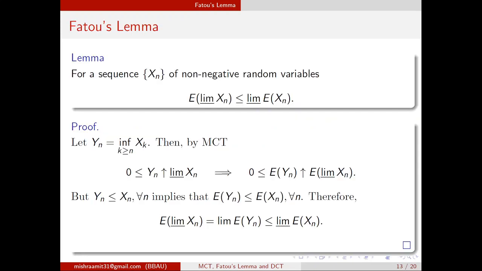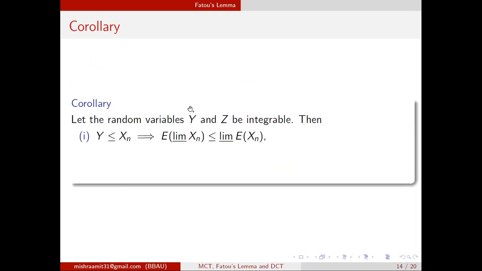So here again xn was non-negative. If instead of non-negative we bound it below by y, where y is an integrable function, then the same equation holds. Then if xn is bounded above by z, the expected value of limit superior xn is greater than or equal to the limit superior of the expected xn.